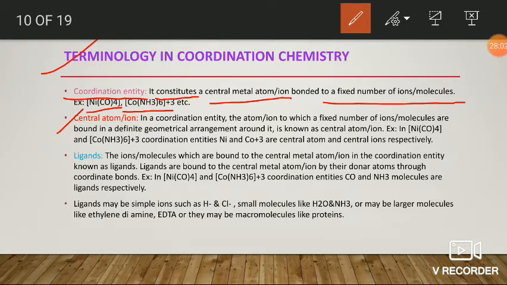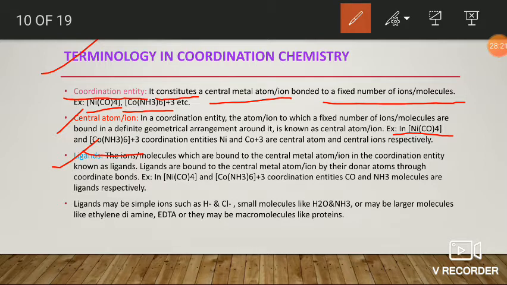Here in nickel tetracarbonyl and in the cobalt complex, the central atom or ions are nickel and cobalt plus 3 ions respectively. Next, ligands.